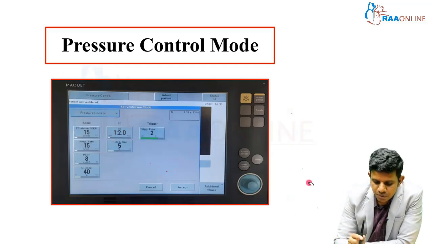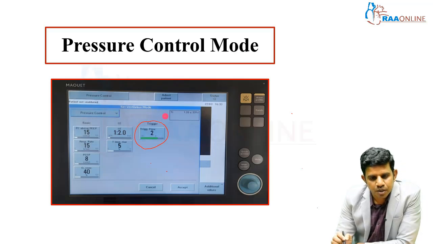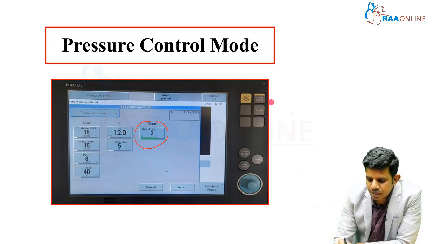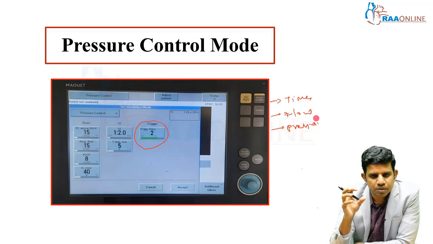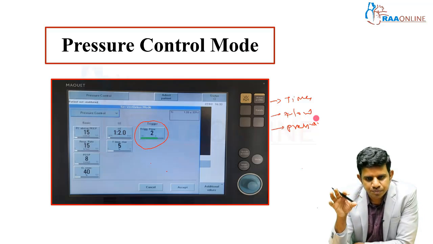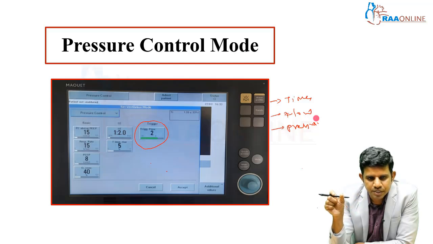Next we are going to see about trigger. What is a trigger? There are 3 types of triggers. One is time trigger, second is flow trigger, third is pressure trigger. What is actually a trigger? For example, if the patient is in complete control mode, sedated, paralyzed, the ventilator will give a breath at a specific interval. It is called time trigger. Based on your respiratory rate and IE ratio, the ventilator will give breaths. For example, you keep an IE ratio of 1:2, 15 breaths per minute. So the ventilator will give an inspiratory breath every 4 seconds. So it is called time trigger.